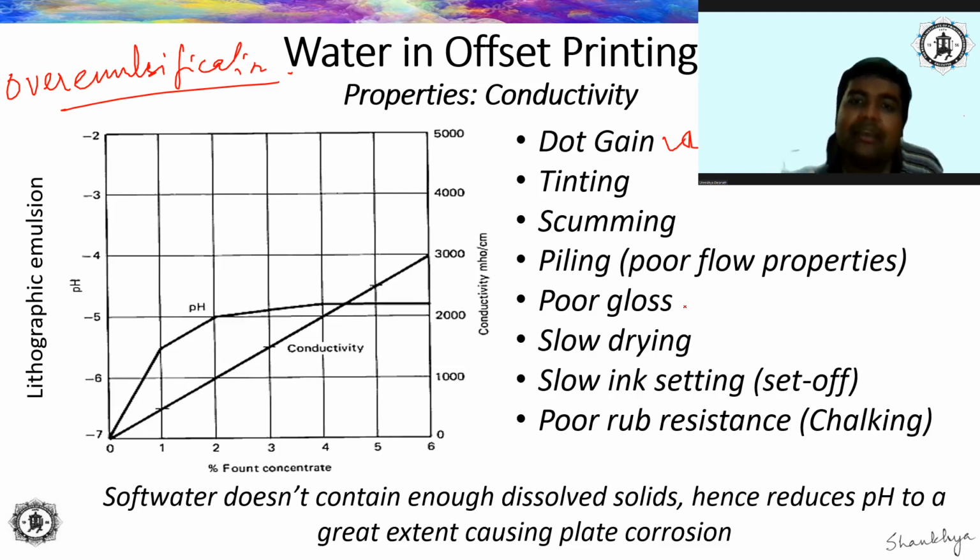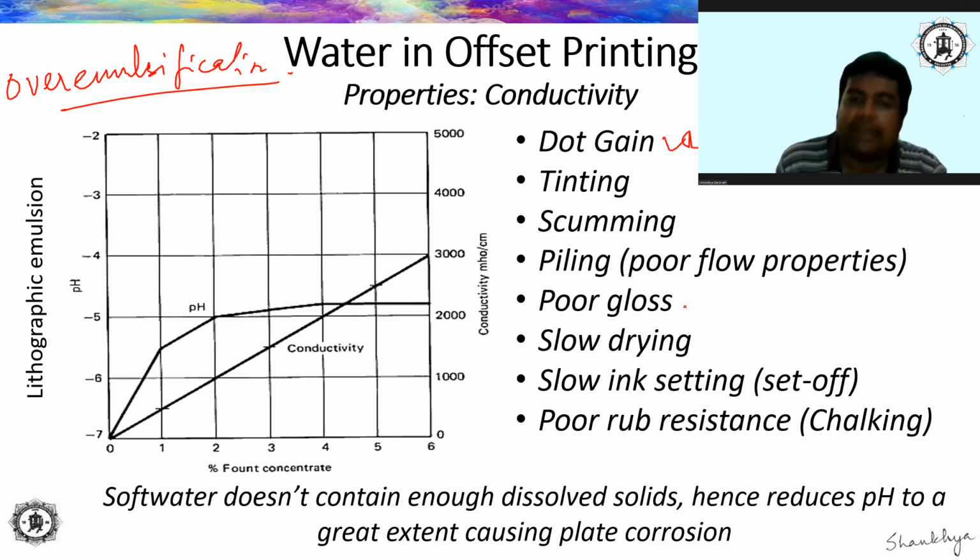And naturally, because it contains a greater amount of water, the water is going to get absorbed quicker than ink, thereby affecting ink setting. As I told you, ink setting means absorption of ink into the paper. This is going to get affected, right? And of course, if the ink is not going to dry on top of the paper, if you rub it, it will just come off. So this problem is basically known as the chalking problem. Okay.